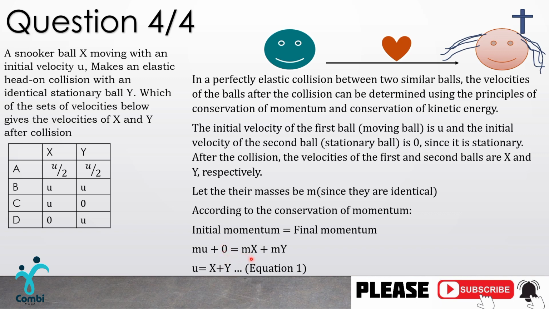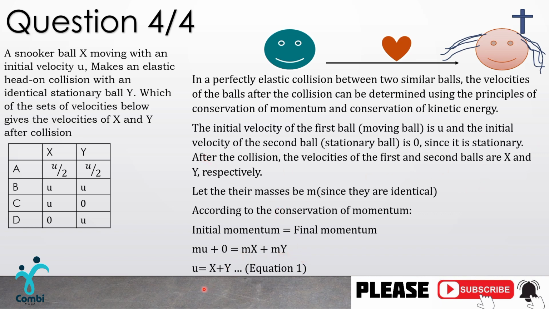This is equal to the final momentum, the mass times the final velocity. After the collision, the velocities of the first and second balls are x and y respectively, so for the final momentum we take their masses multiplied by their final velocities. So we have m times x plus m times y, as we see here.